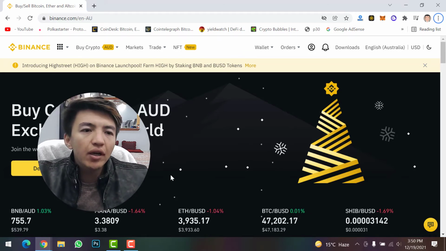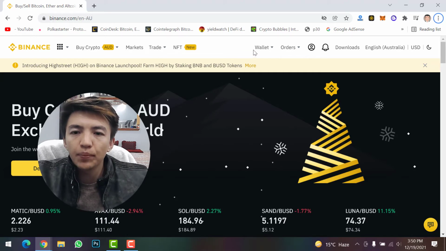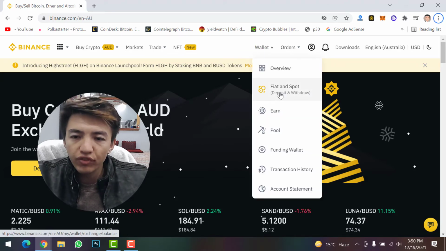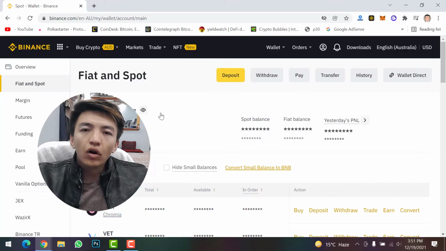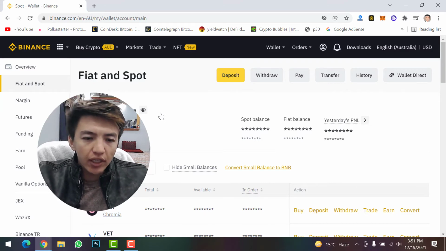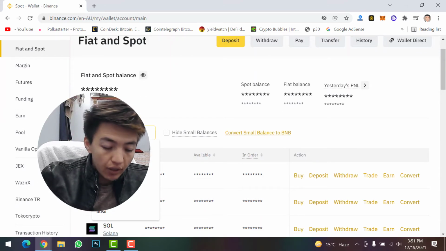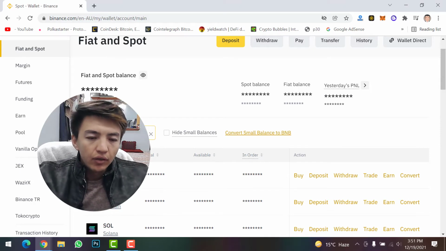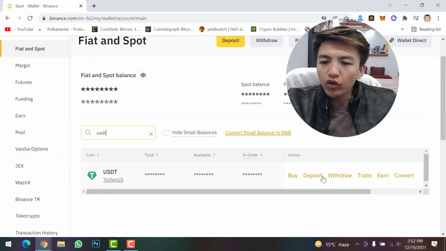Once you log into your Binance account, simply click on wallet and then go to Fiat and Spot. On Fiat and Spot, simply find USDT. Here you can directly search USDT. Once you find it, now click on withdraw option.